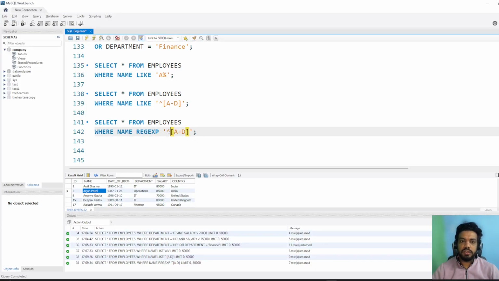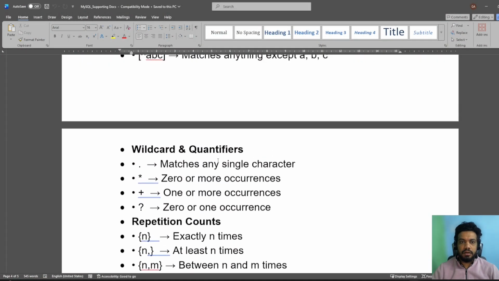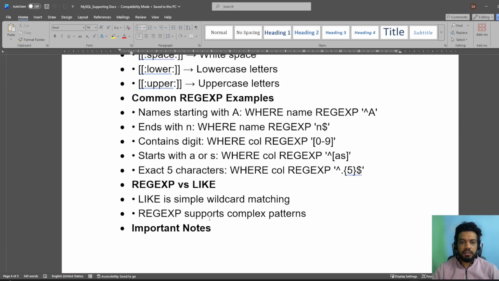You cannot use these with LIKE. If I want to find people between that range, LIKE will not work. So that's why regular expressions come into the picture. And for regular expressions, as I have shown you already, these are the wildcard characters you can apply with regular expressions.